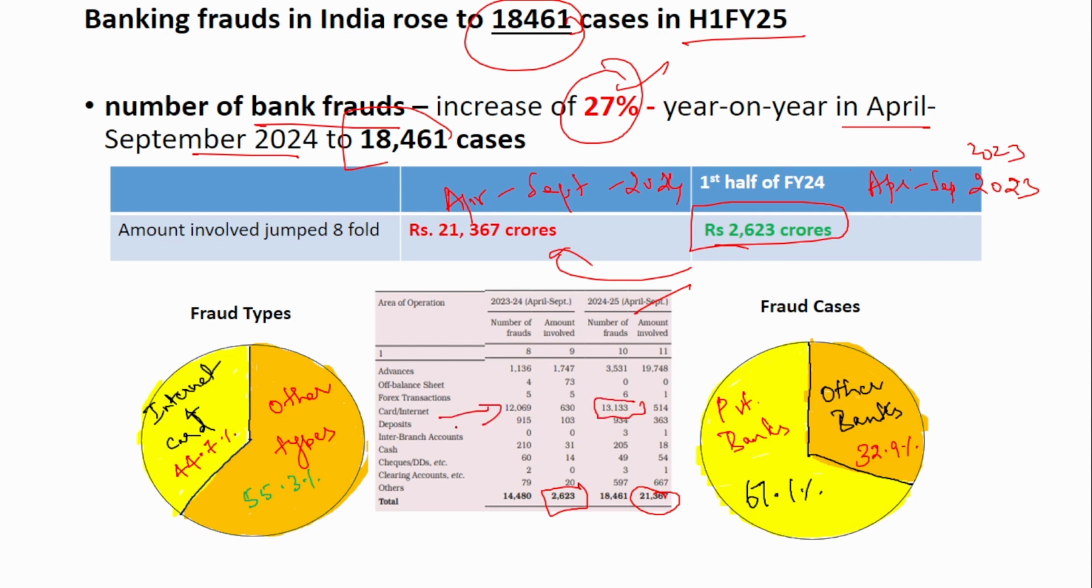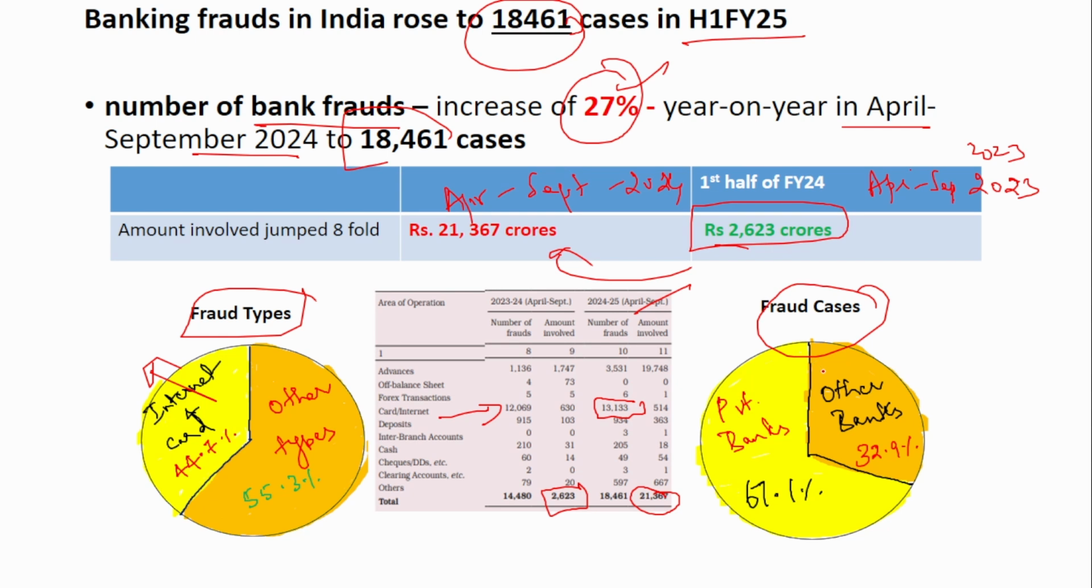13,133 frauds were observed under the card or the internet category. So out of the entire fraud types, around 44% was done in internet and card. Around 44.7% the modus operandi was internet and card, and of the total fraud cases, private banks had reported 67.1% of fraud cases.